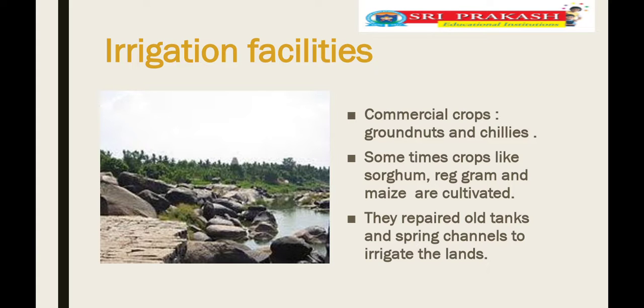Commercial crops are there, children, groundnuts and chilies. Groundnut and chilies are the commercial crops, and sometimes crops like sorghum, red gram, and maize are cultivated. They repaired old tanks and spring canals to irrigate the land. Sometimes they dig the canals, children, to irrigate the plants. Red gram, maize, sorghum are some other crops also cultivated in this region.